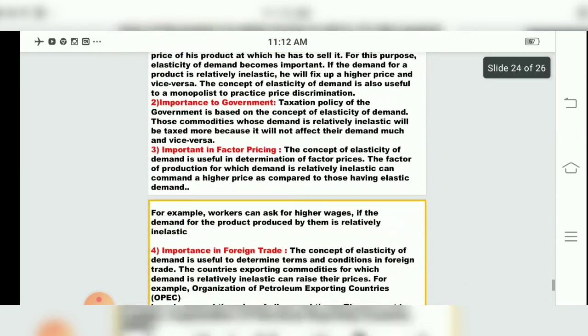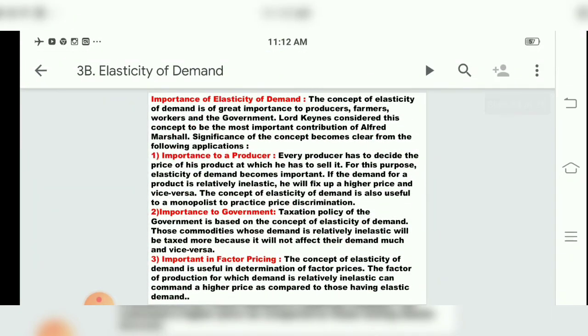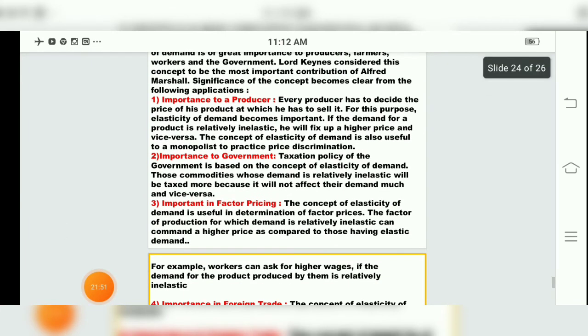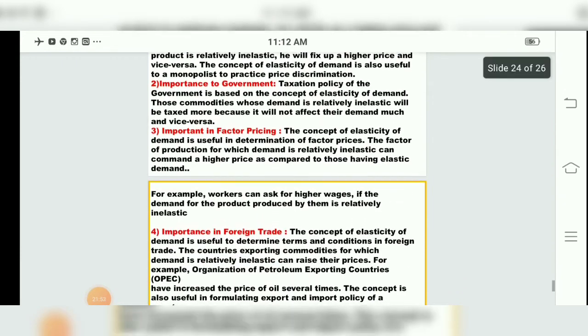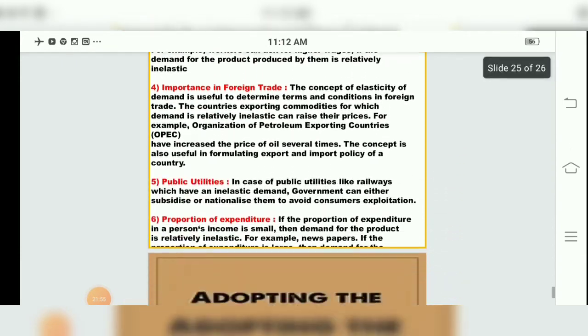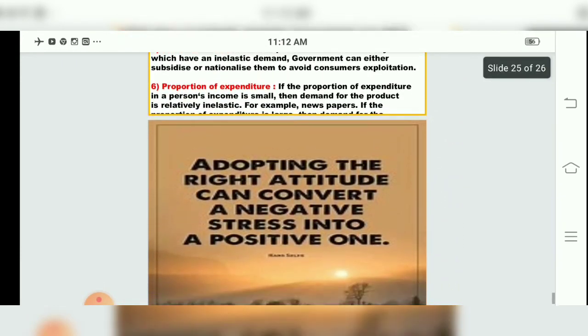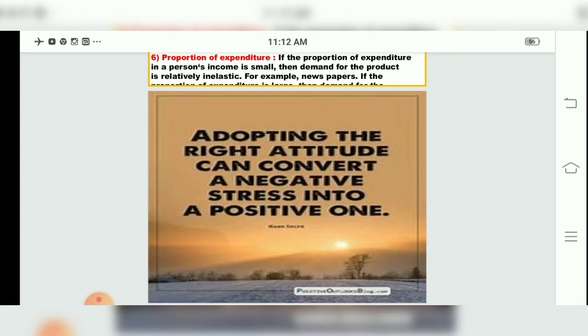Then we also came to the next point, that is importance of elasticity of demand, children. In that we studied importance to a producer, importance to a government, importance in factor pricing, importance in foreign trade, public utilities, and proportion of expenditure. So this was related to factors and importance regarding affecting elasticity of demand.